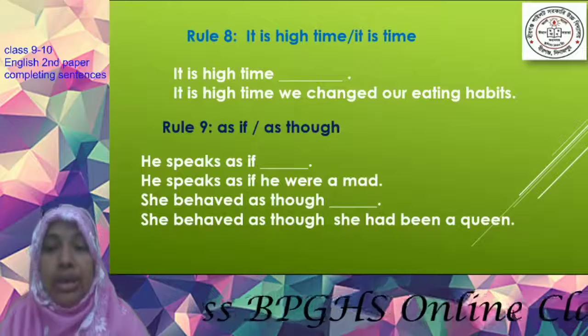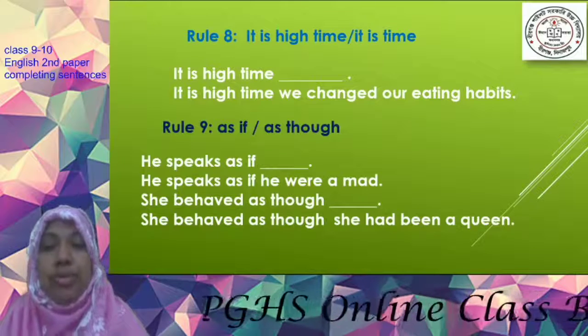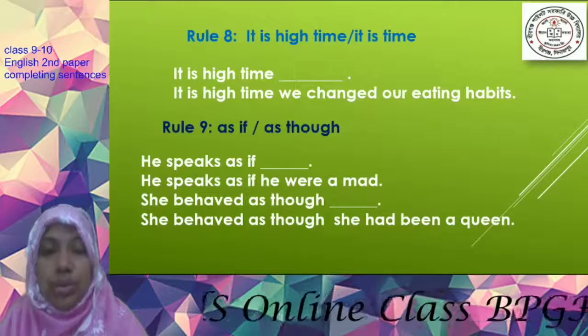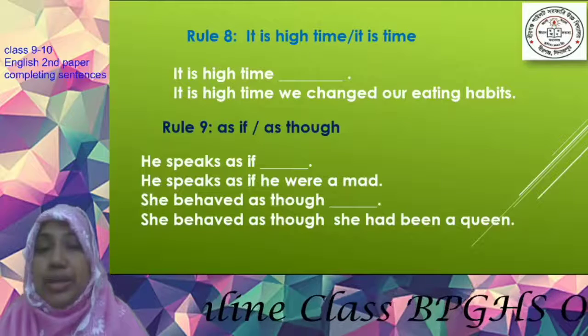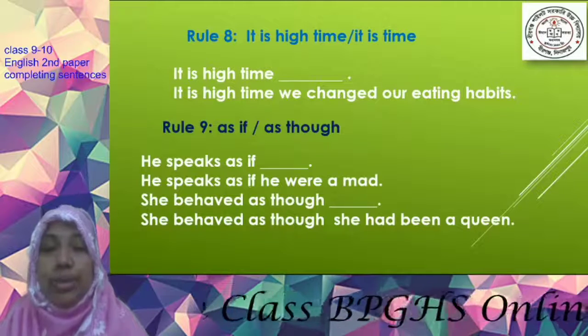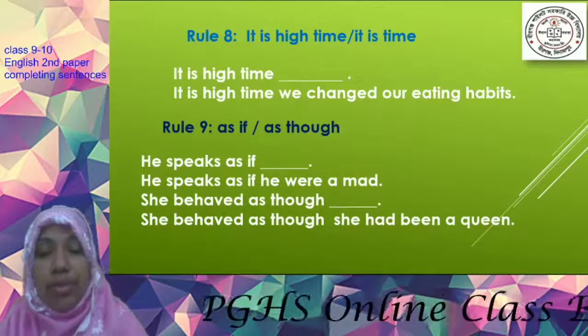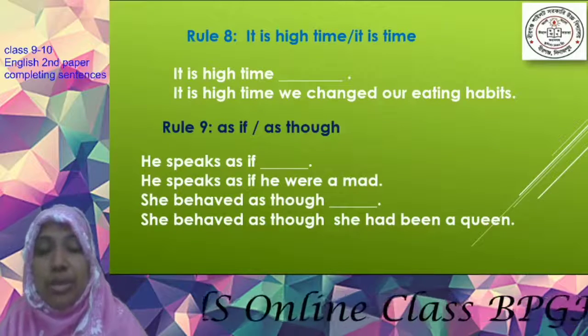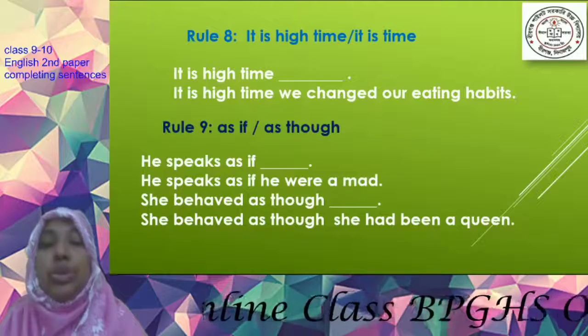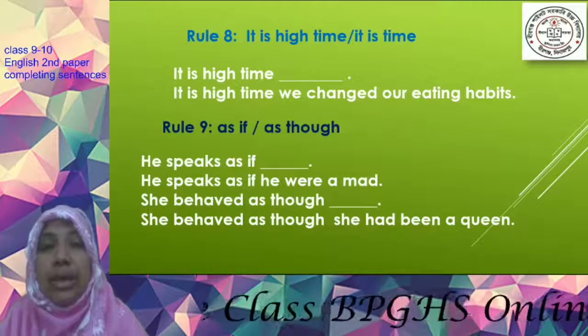So remember, if before as if or as though you get the present tense, then you will have to use the past tense in the second clause, and if you get the past tense in the first clause, then you will have to use the past perfect tense in the second clause.